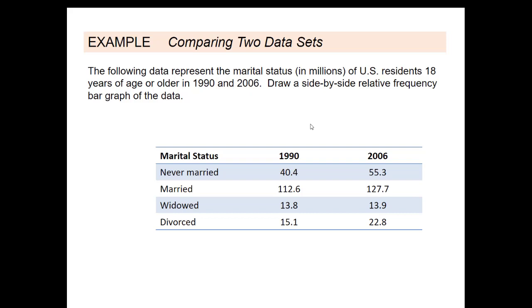Here is some information that compares two sets of data, and it's qualitative because the categories are the different types of marital status. So there's never married, married, widowed, and divorced. And then they have two different years. They have how many millions of people were in each of the categories in 1990, and then how many millions of people were in each of the categories in 2006.